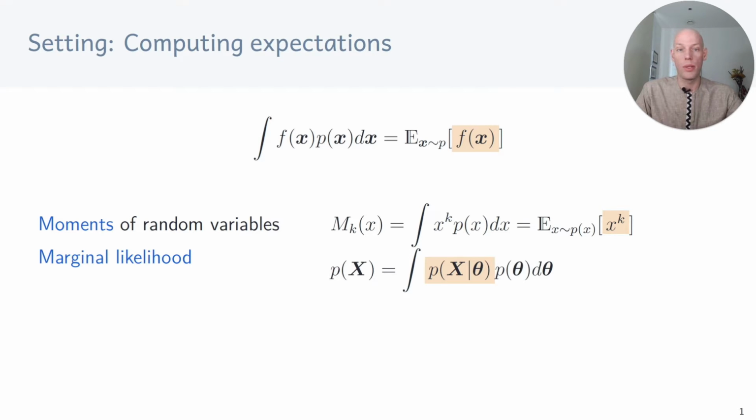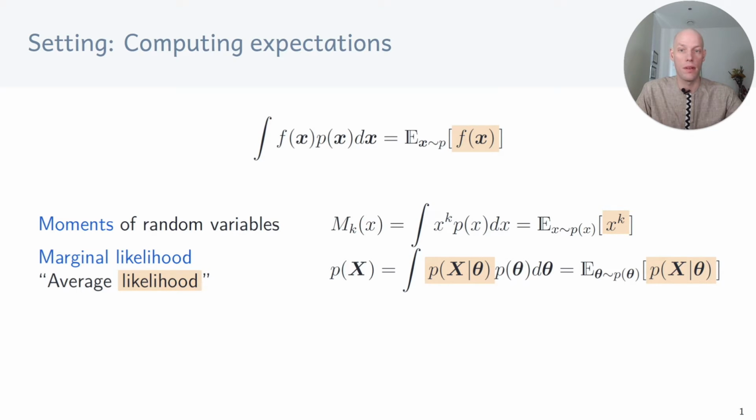Or if we want to compute the marginal likelihood, which is an important quantity for model comparison, then we need to compute the integral of the likelihood p of x given theta times p of theta d theta, where theta are model parameters and x are training data. We can therefore write the marginal likelihood also as the expected likelihood with respect to the parameter prior p of theta.